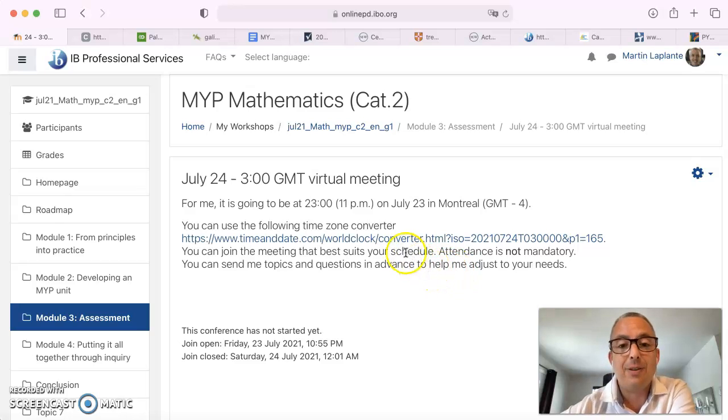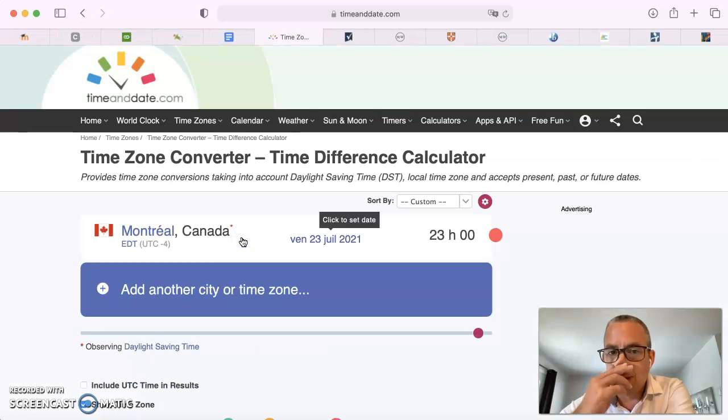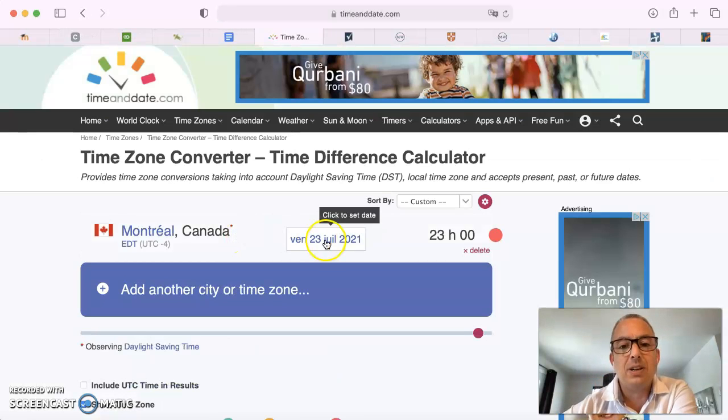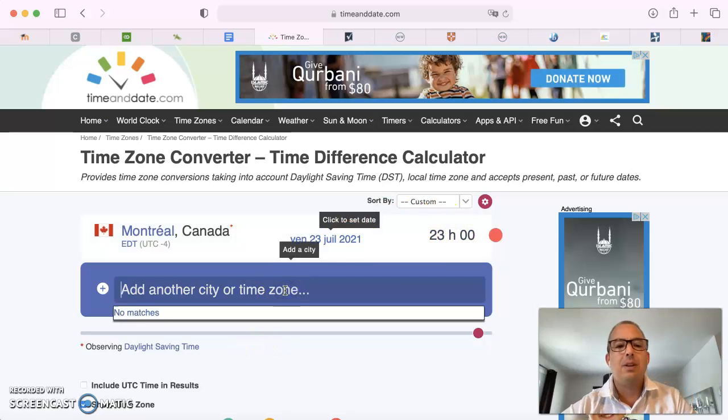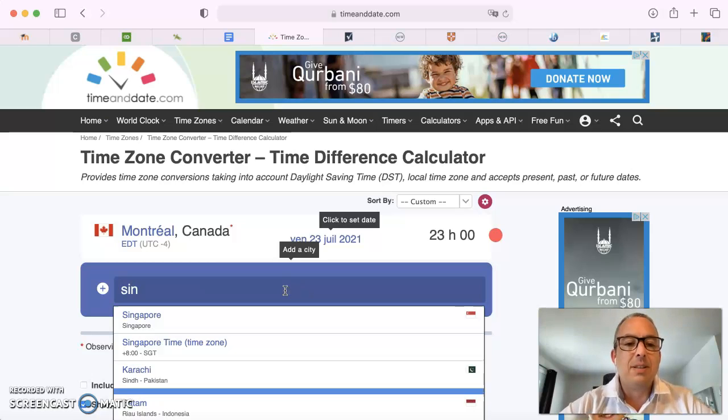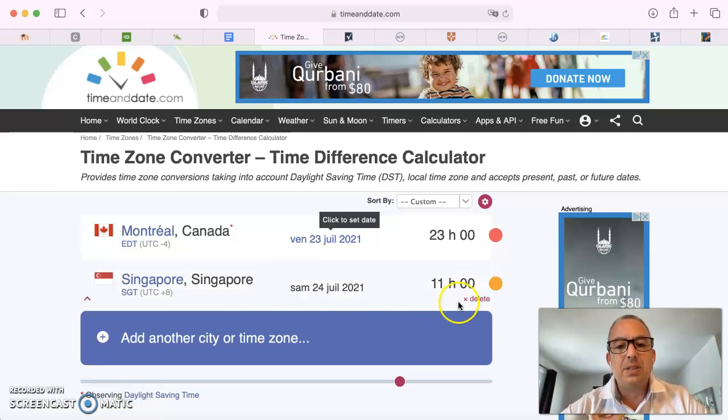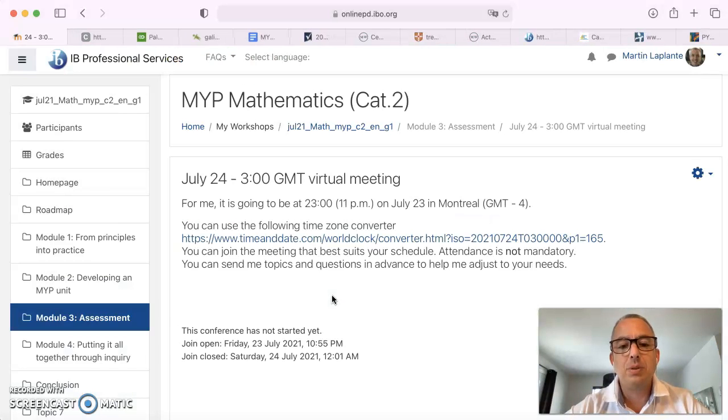as I have written. But here, if you click on that, it's a time zone converter. So if you click on it, it's already set to my time. And then if you have your city, for instance, if you are in Singapore, then you'll see that that would be a meeting at 11 in the morning on Saturday, July 24th. So this is an option that you have here. Okay, so it's pretty simple to use.